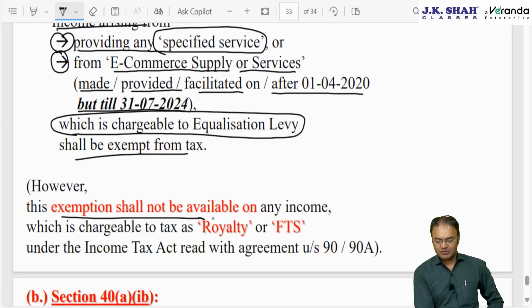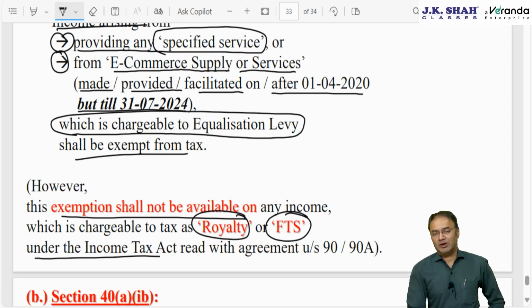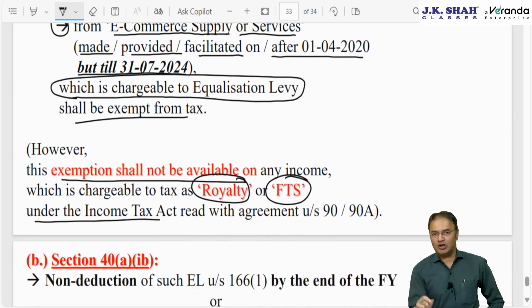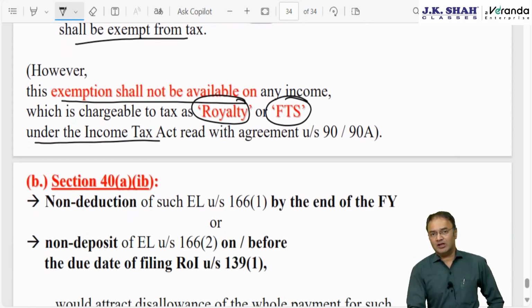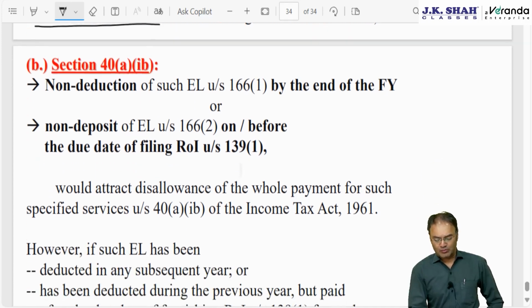However, this exemption will not be available on any income which is in the nature of royalty or fees for technical service under the Income Tax Act read with DTAA provision. If it is in the form of royalty or FTS, then equalization levy will also not apply, and exemption under 10 clause 50 will also not be available.